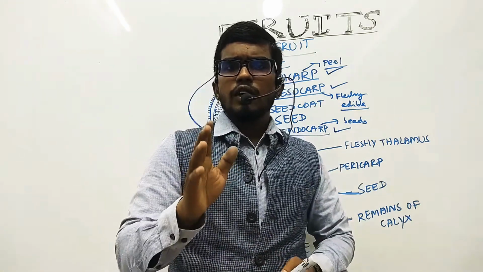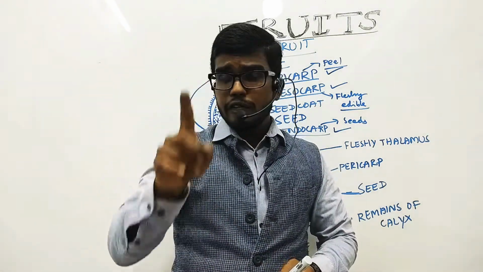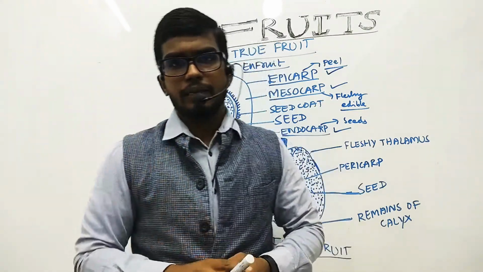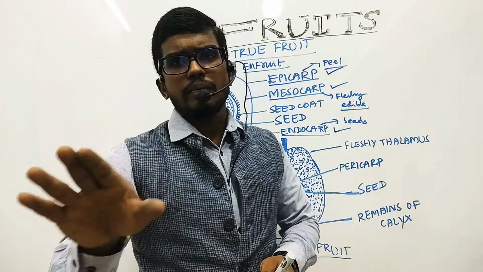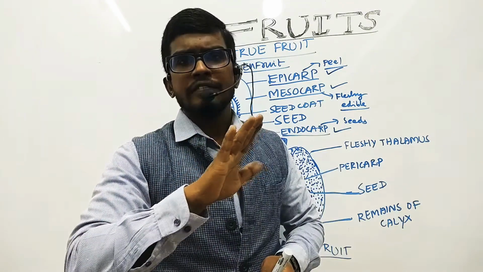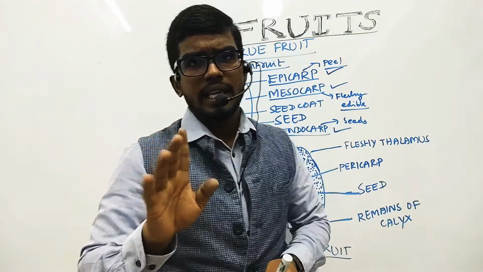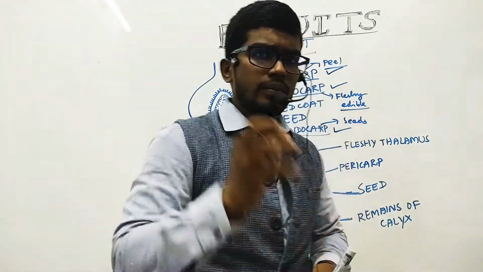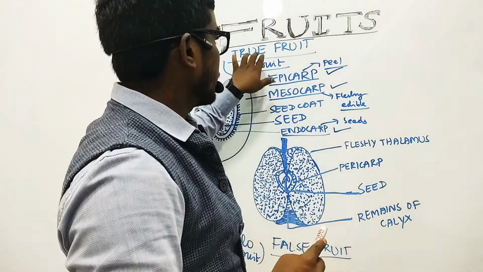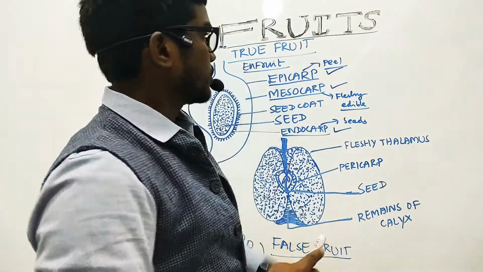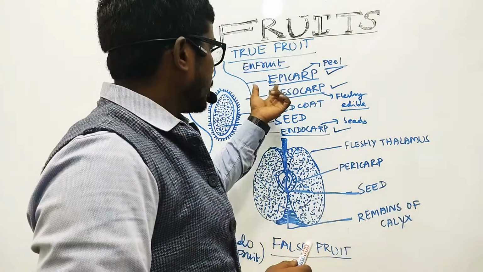When we talk about the true fruit, it is a type of fruit which is developed only from the ovary. No other floral parts are essential for the formation of the fruit. Only the ovary is stimulated to form the fruit in the case of true fruits, or we can also refer to them as euCarp fruits.